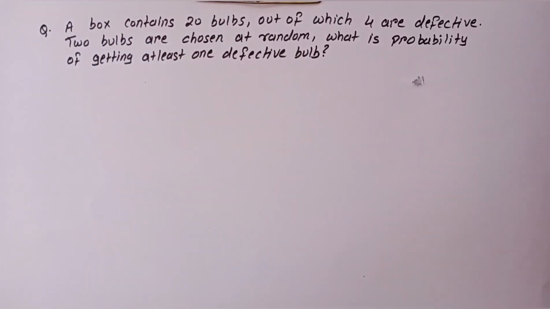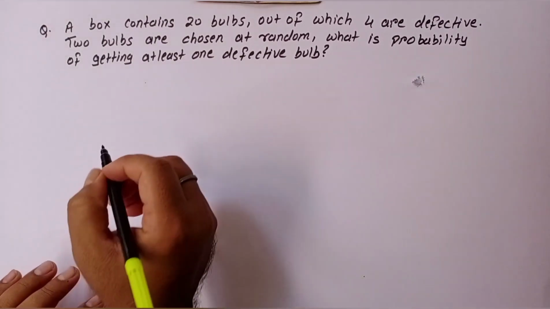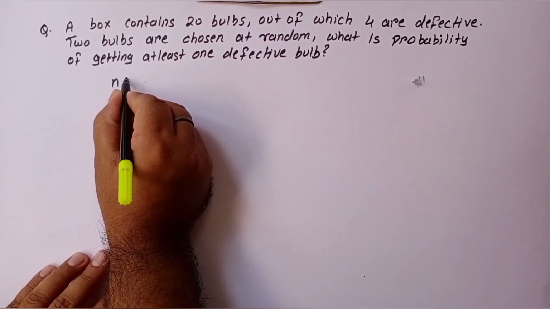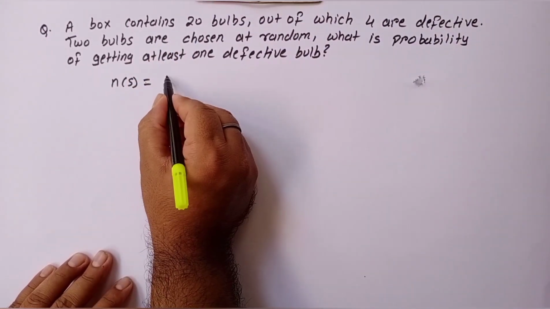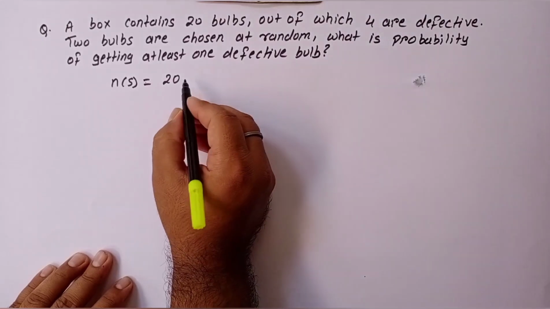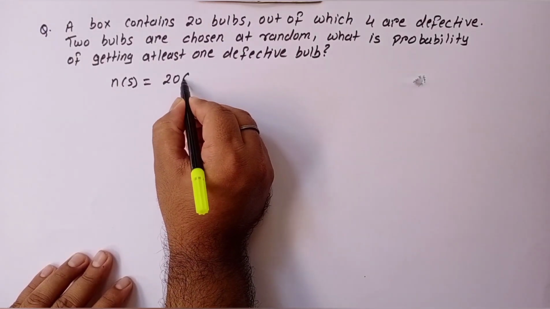Let's solve the next question. The question says a box contains 20 bulbs, out of which 4 are defective. 2 bulbs are chosen at random. What is the probability of getting at least 1 defective bulb? Let's first find the sample space. A box has 20 bulbs, out of which 2 are selected at random.